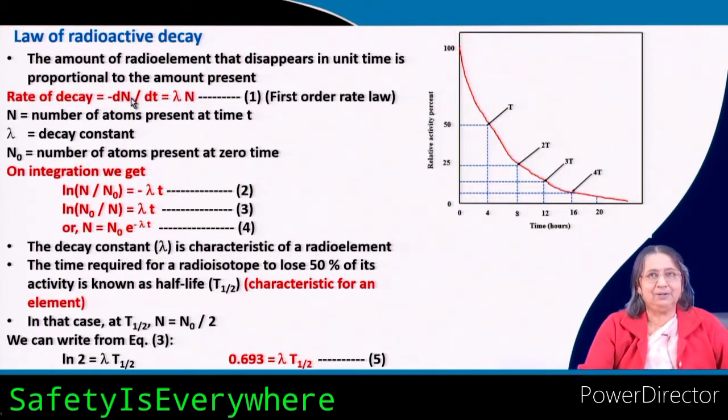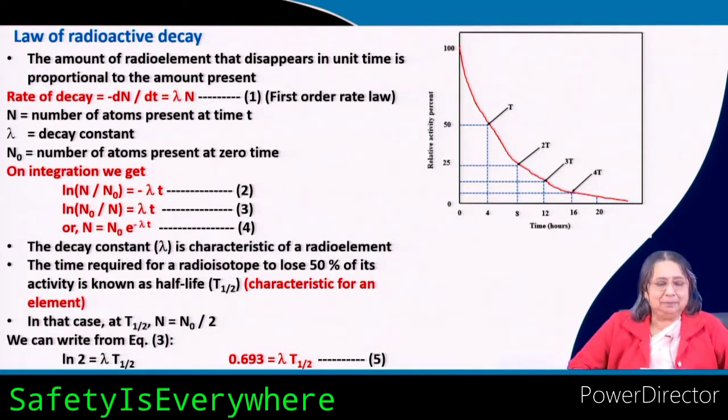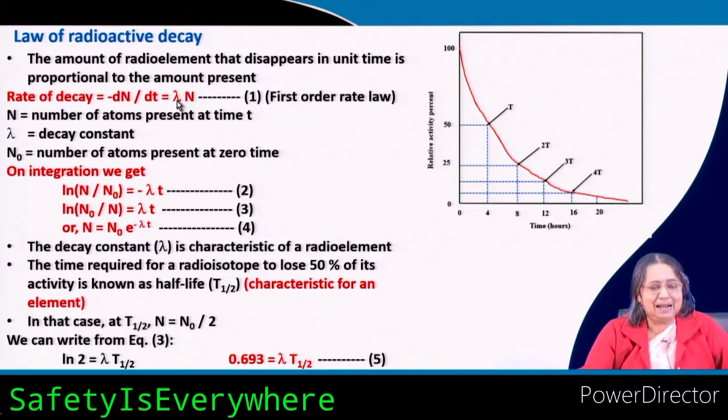In this case, for radioactivity, we usually write N. If you write C, that is also okay, but it is the convention that we write capital N. In a chemical reaction we write the specific rate constant by small k, but here we write lambda.